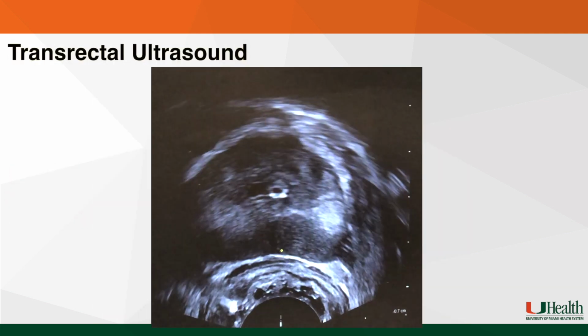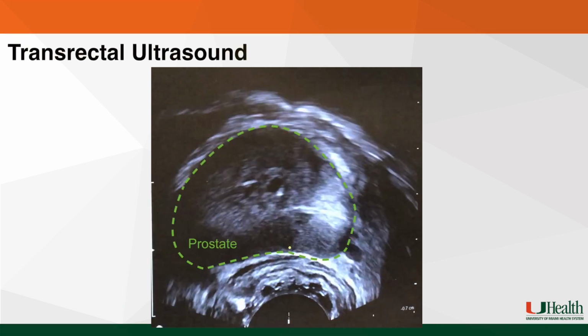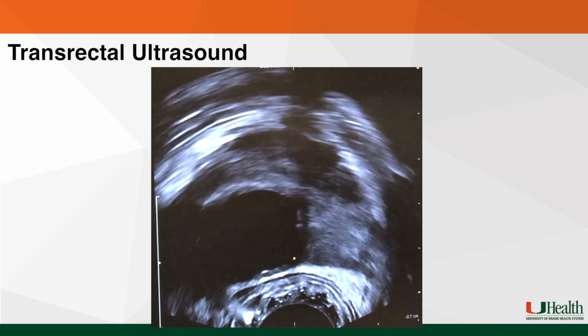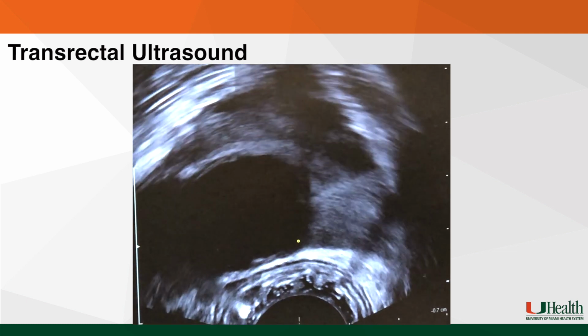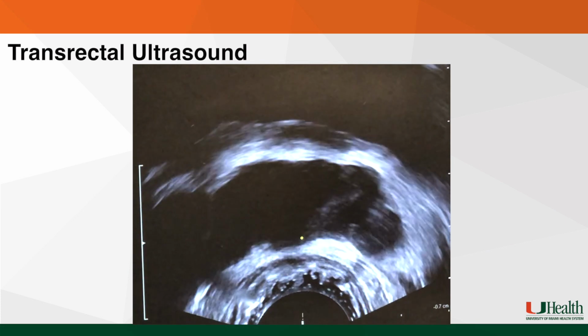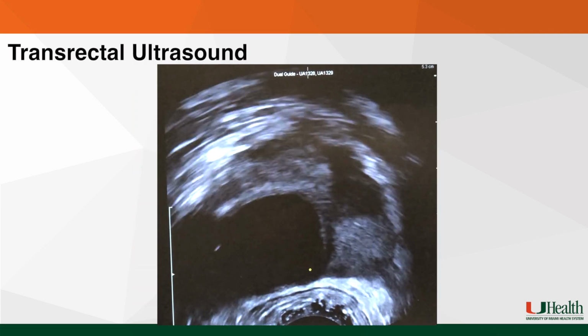In the office, we performed a transrectal ultrasound to confirm the size and location of the cyst, as well as the size of the seminal vesicles, which measured greater than 1.5 centimeters on both sides. The cyst's distance from the urethra was also estimated to be less than 1 centimeter.